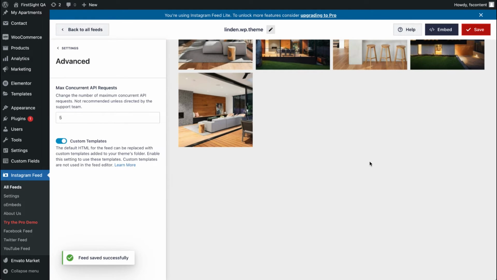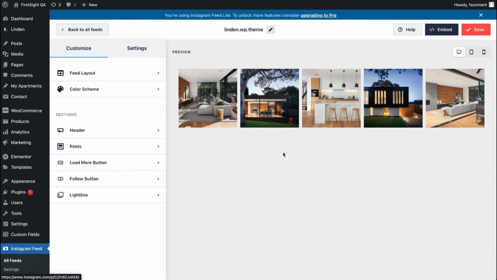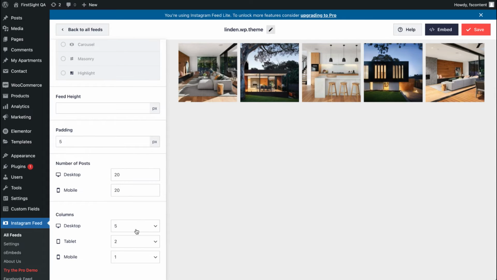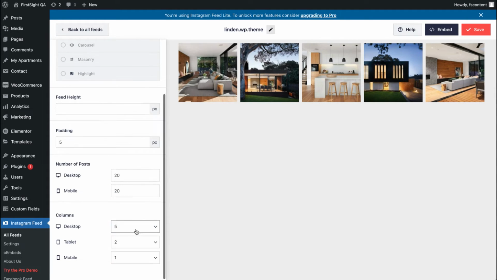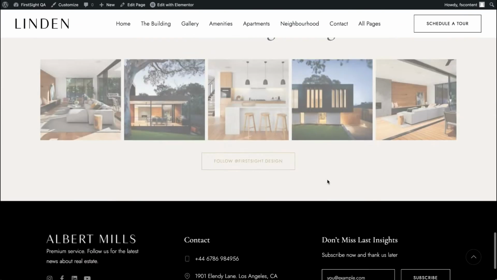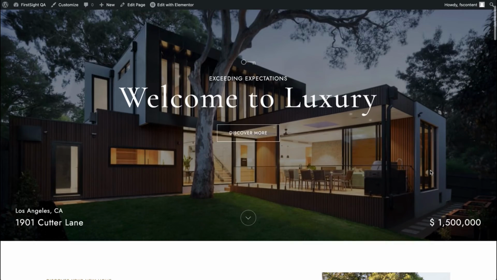Click save. To make sure that you have 5 pictures in the row, you need to go to feed layout and select here desktop 5 columns instead of 4 and save changes, and you'll see that you'll have 5 images per row on your desktop. That's it. And yeah, we are done with our home page.